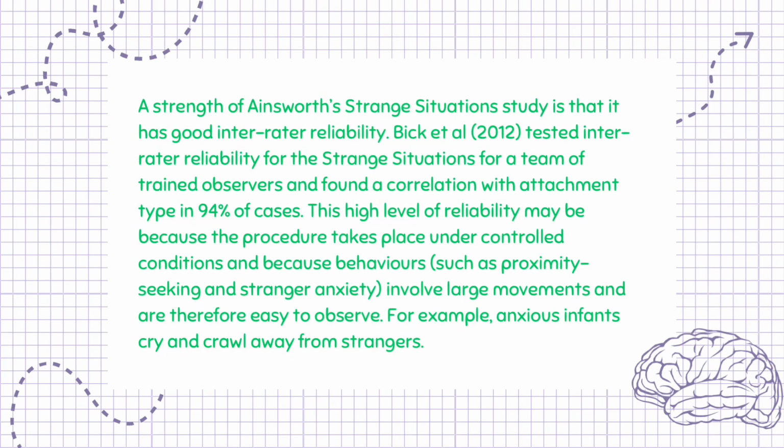A strength of Ainsworth's strange situation study is that it has good inter-rater reliability. Bick et al., 2012, tested inter-rater reliability for the strange situation for a team of trained observers and found a correlation with attachment type in 94% of cases. This high level of reliability may be because the procedure takes place under controlled conditions and because behaviors, such as proximity seeking and stranger anxiety, involve large movements and are therefore easy to observe. For example, anxious infants cry and crawl away from strangers.